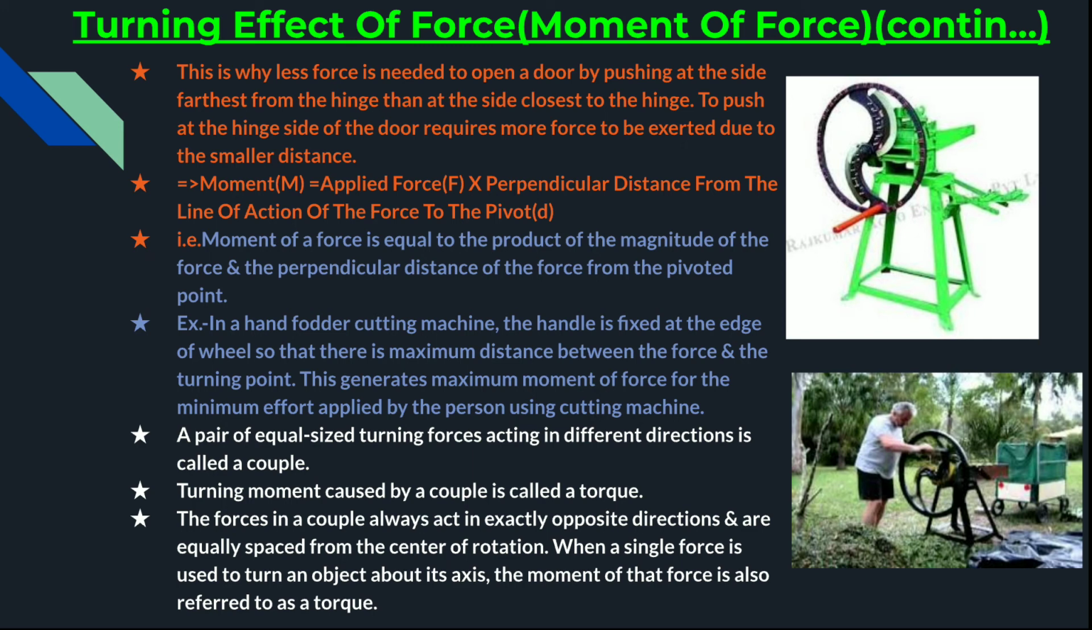A pair of equal sized turning forces acting in different directions is known as a couple. Turning moment caused by a couple is known as a torque. The forces in a couple always act in exactly opposite directions and equally spaced from the center of rotation. When a single force is used to turn an object about its axis, the moment of force is also referred to as torque. I will discuss torque and couple in my next video and the rest of the chapter.